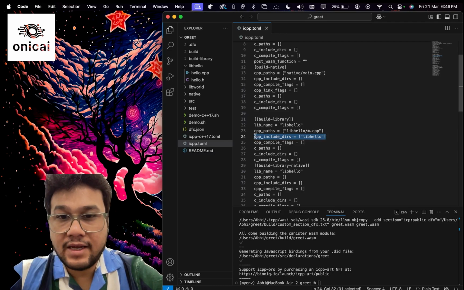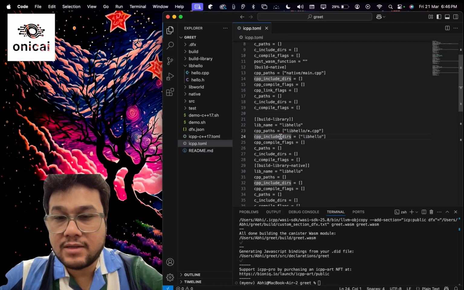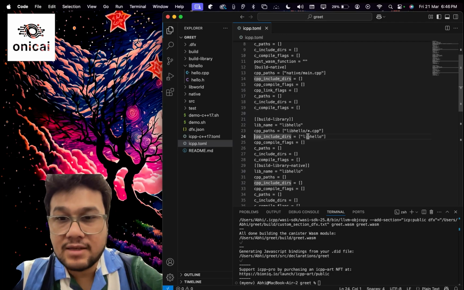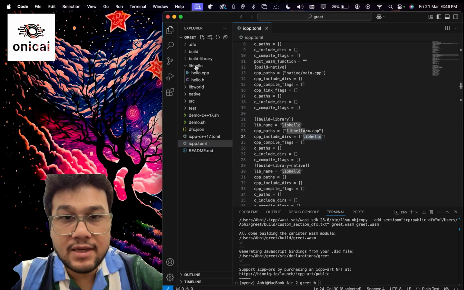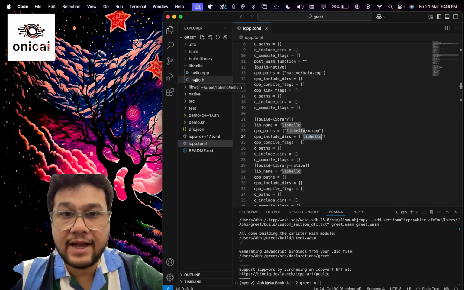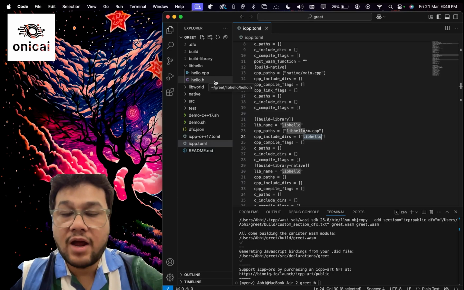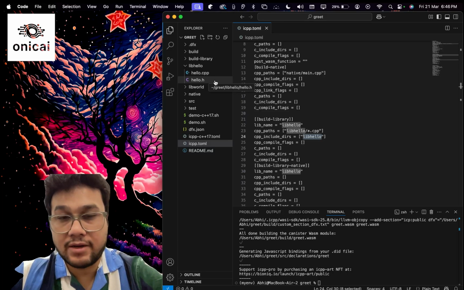So this key cpp include dirs, it tells ICPP to include all .h or .hpp files inside the libhello folder. So you see there is hello.h inside libhello. If there would have been more header files .h or .hpp, they would also have been included.